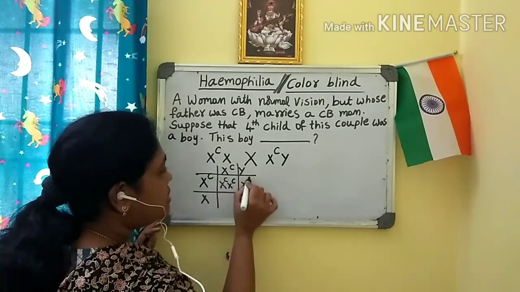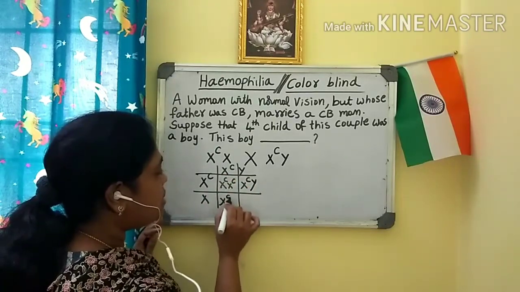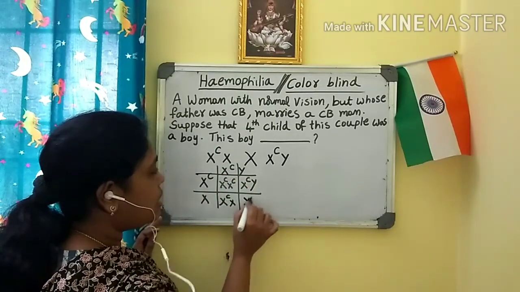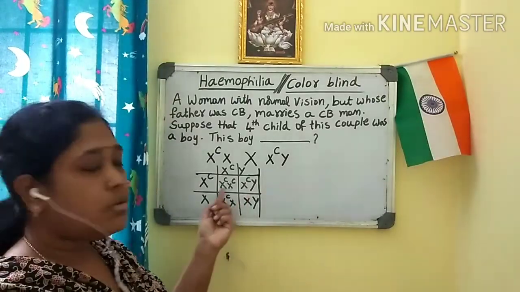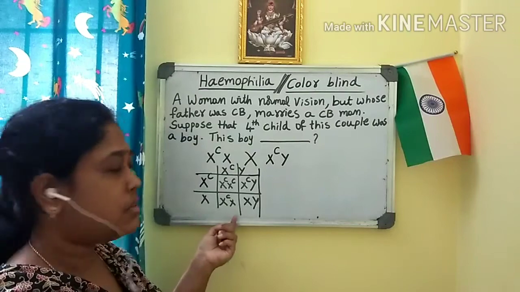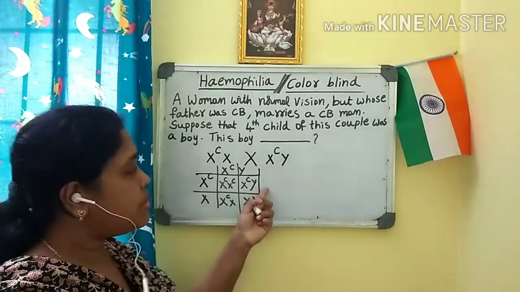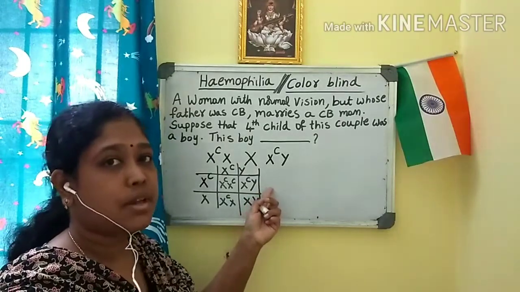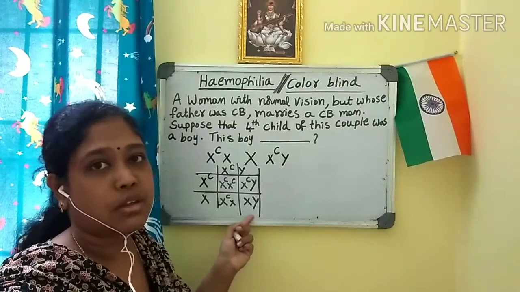XCXC, XCY, then XCX, XY. So if you see the probabilities, out of 100%, 50% males are there. In this 50%, 25% has the chance of getting colorblindness and 25% doesn't have the chance of colorblindness.